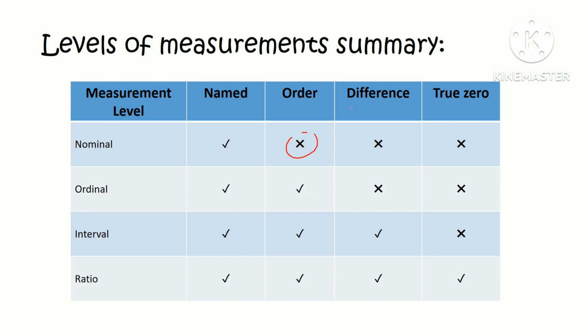And then, sa difference, malalaman lang natin yung difference ng interval tsaka ratio since they are already numerical. While yung nominal at ordinal hindi pa. And then, yung may true zero lang is yung ratio level. The other 3 ay wala na. Okay, that is how simple the four levels of measurement are.